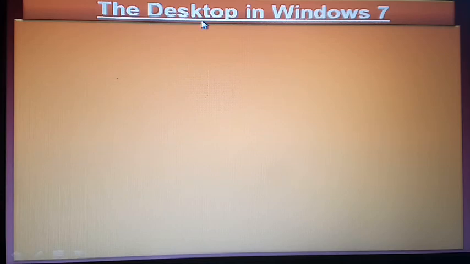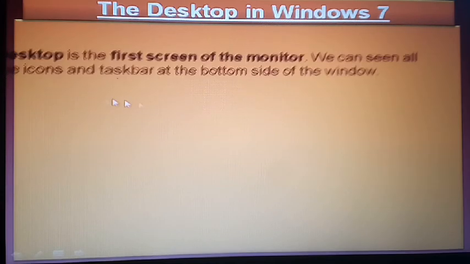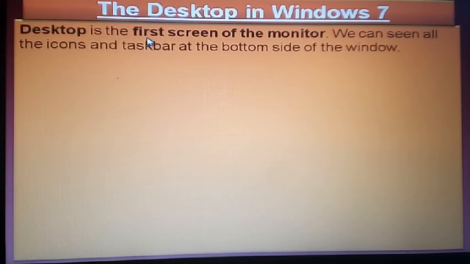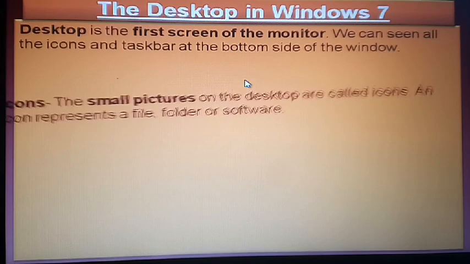After that, the desktop in Windows 7. So what is the desktop? Dear students, the first screen of the monitor, where we can see all the icons, taskbar, and all the buttons, that is the desktop. Desktop is the first screen of the monitor, right?